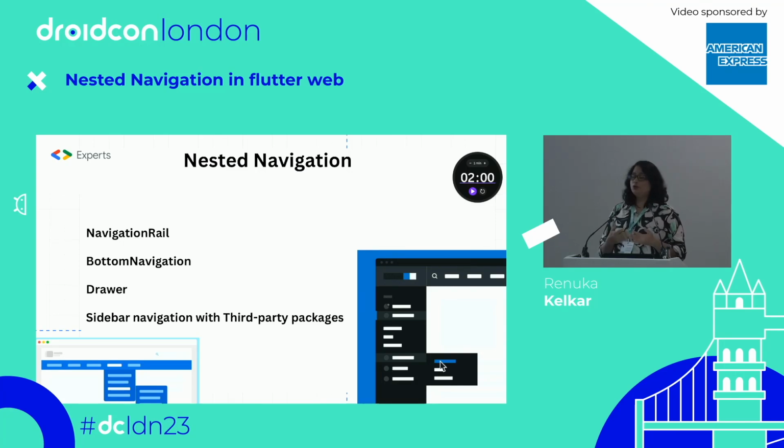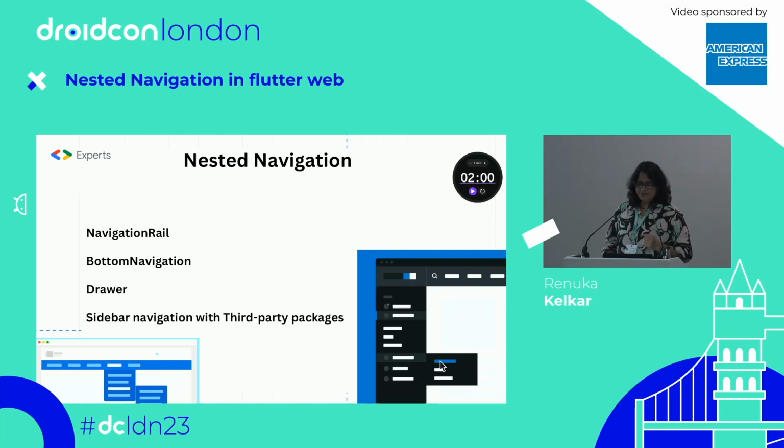Some people want to use the drawer, and some like using third-party packages which help create navigation in Flutter. So what is the role of the Go router? Is it compatible with all these widgets, or does it go along with all these things? If I want to use the Go router, should I use all these things in my application or not?